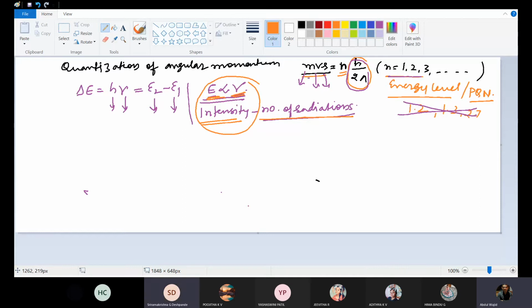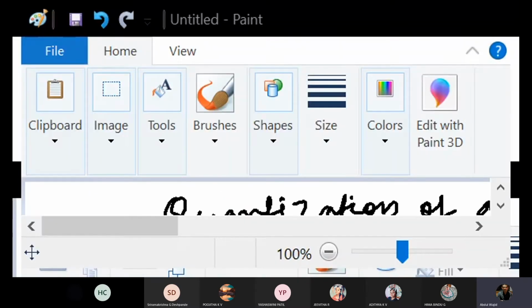Sir, one doubt. Sir, why are we representing frequency with V? It is not V, it is nu. Okay, yes, sir, it's nu. Frequency is represented here by nu. So del E is equal to h nu. That's Planck's equation. Del E is equal to h nu. From where you have taken? From this only we have taken.